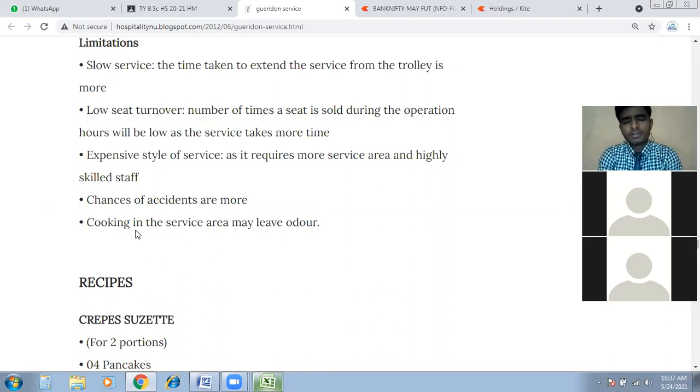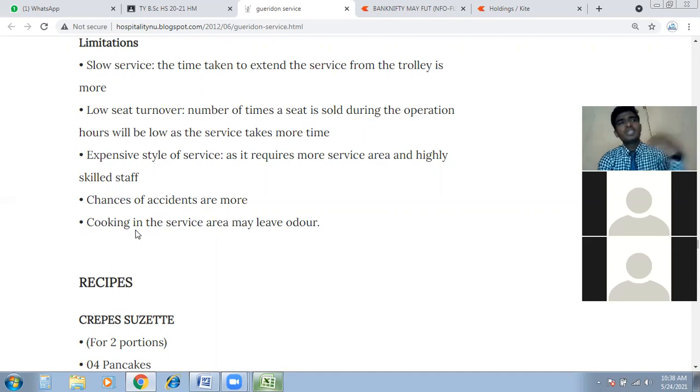Take an example of non-veg, and the next guests sitting at two tables behind, there are a few vegetarian guests in the restaurant. They're having a meal, and you're burning chicken or a non-veg item on the grill pan, and that smell will go around because you're working in the restaurant in front of the guests. There might be different guests with different tastes. If they don't like non-veg, they will get irritated by the odor or smell of the roast. It can happen, right? So this is a limitation of the gueridon service.